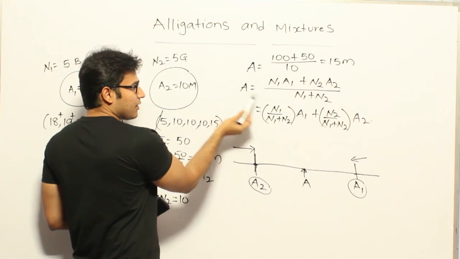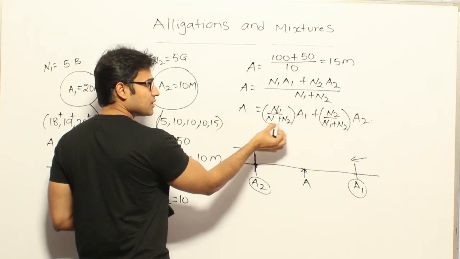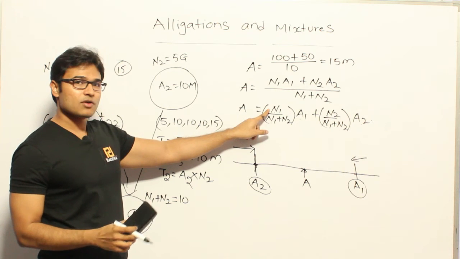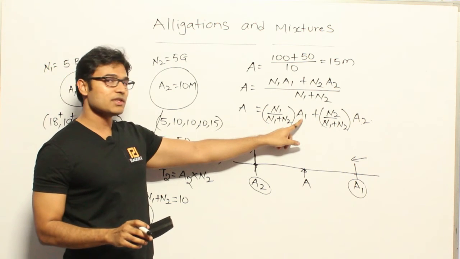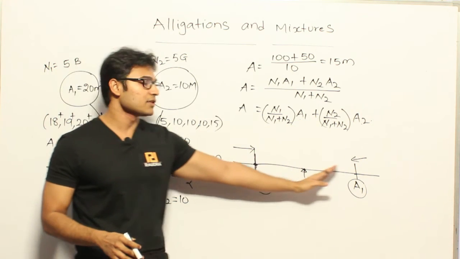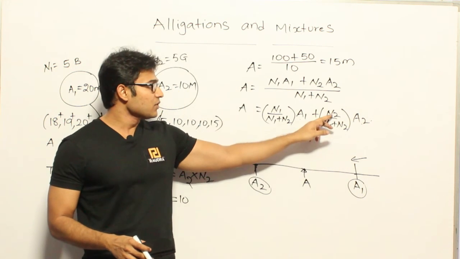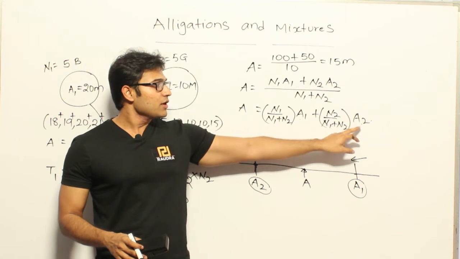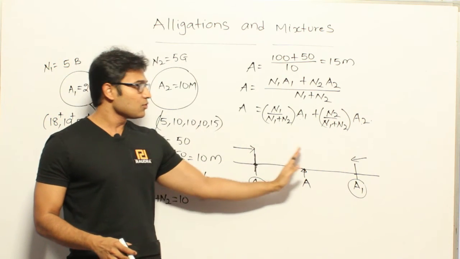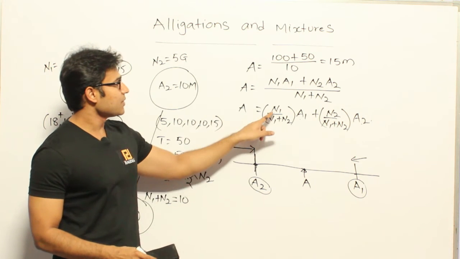Now if you see this, our average not only depends on these values, it also depends on these values n1 and n2. If we increase n1, then what happens? The weightage of the items whose average is a1 is going to increase, and therefore your average value is going to tilt towards a1. Got it? If you increase n1, your average is going to tilt towards a1, and if you increase n2, again you are going to increase the weightage of a2 in such a way that it is going to tilt towards a2, right? So if you want to see this, you just make n1 as 0.